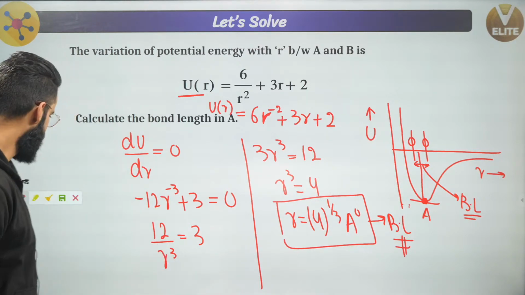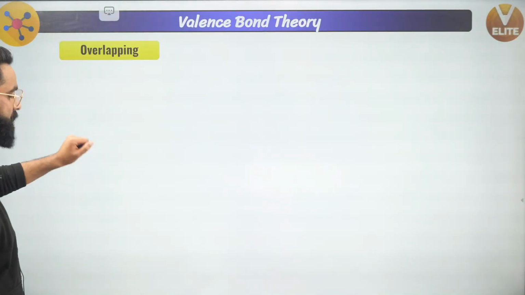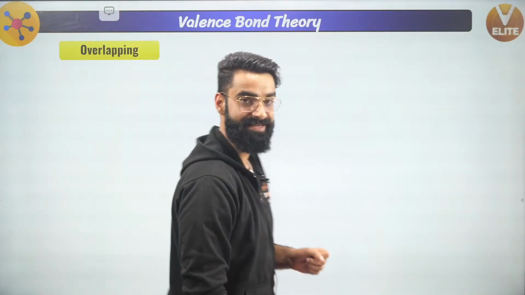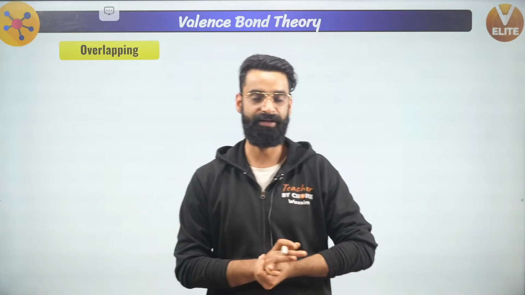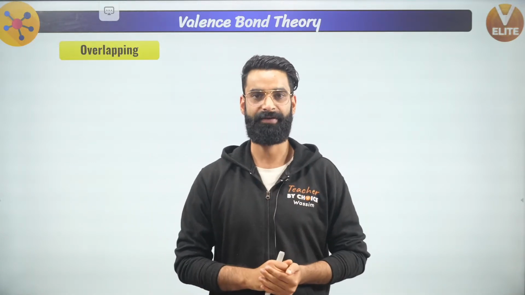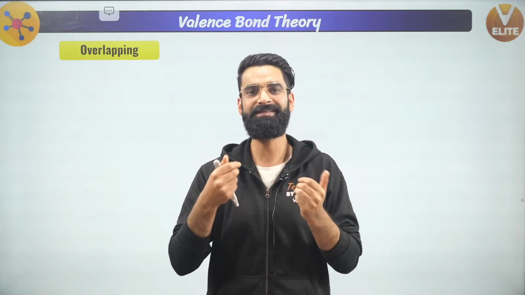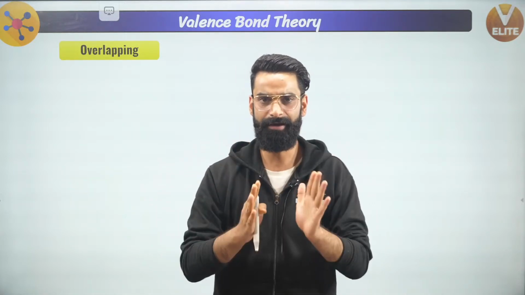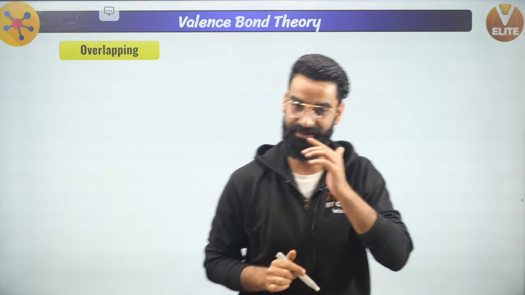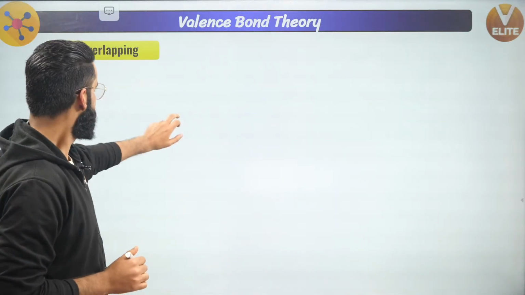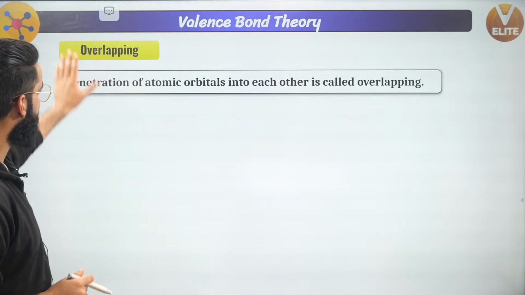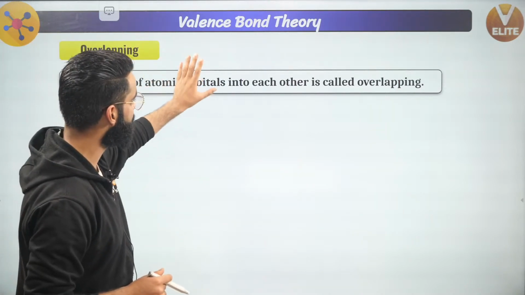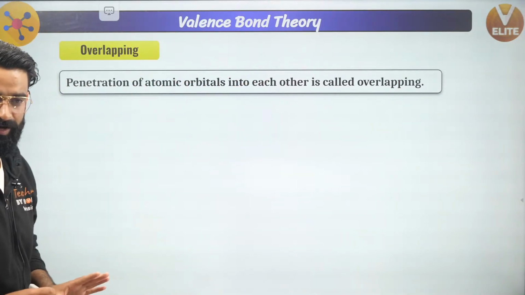Now let's move on and talk about the actual stuff that's called overlapping, right? As I told you earlier, as per your valence bond theory, a covalent bond is formed by the overlapping of atomic orbitals. Now, what is that overlapping? Overlapping is nothing but the penetration of atomic orbitals of two atoms into each other. I'm going to talk about that overlapping right here in detail. That's something which I call overlapping.